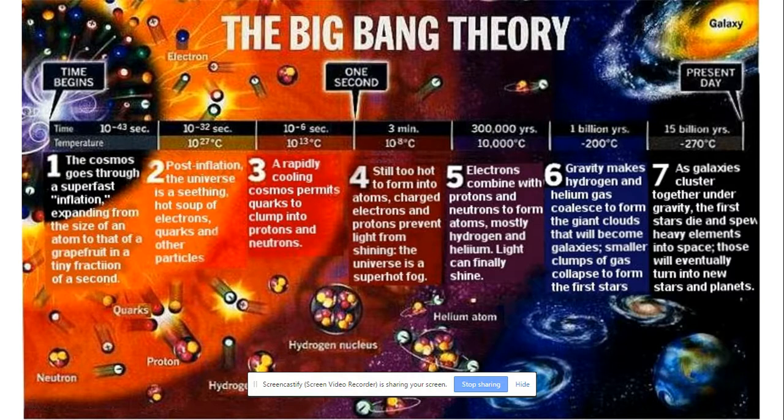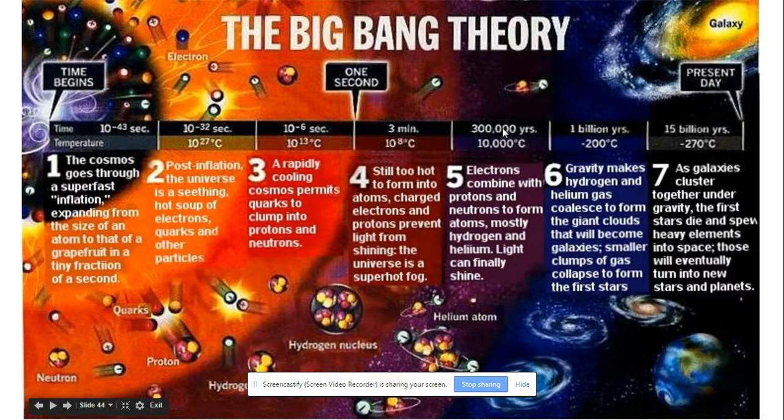This is kind of a timeline of what happened. Very tiny fraction of a second. That's when our Big Bang began. In the very beginning, tiny part of a second, our universe was too hot for electrons, protons, and neutrons to even exist together. It wasn't until about 3 minutes in after the Big Bang that our universe was still too hot to even form atoms.